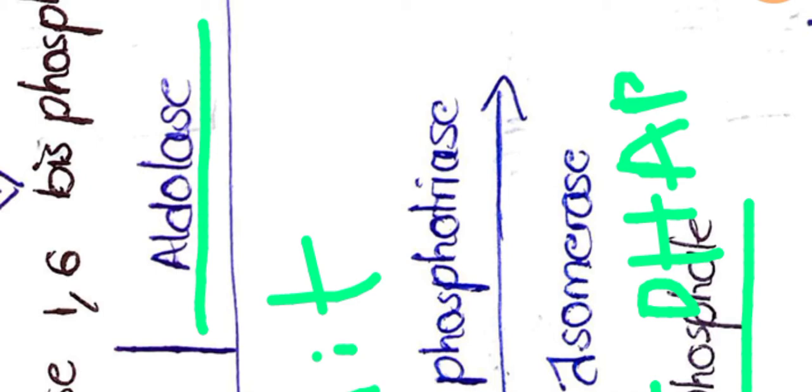And again, if you observe here, this G3P and DHAP are interconvertible.